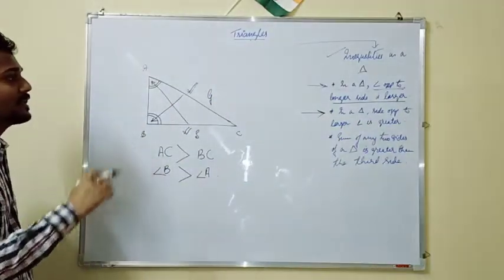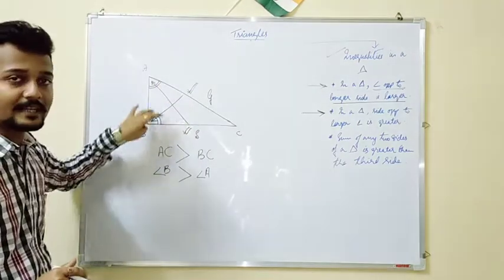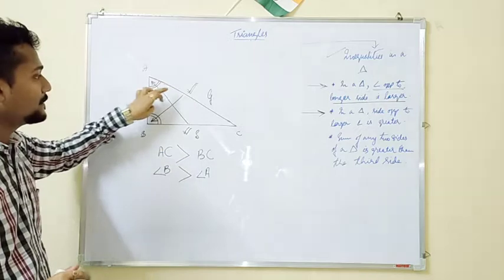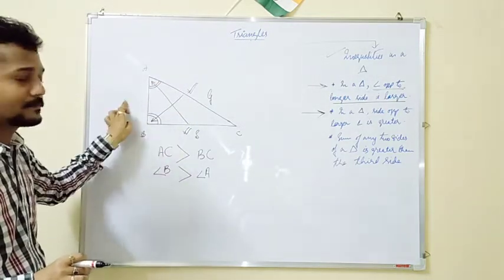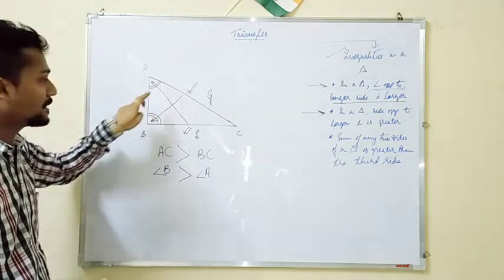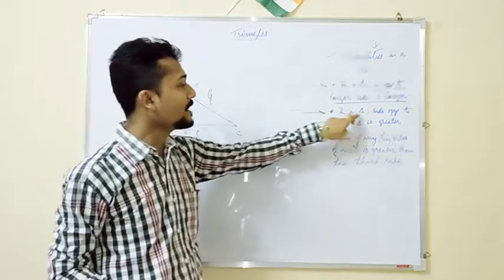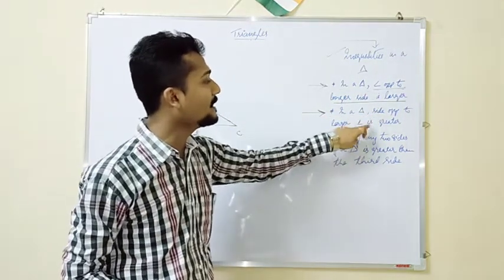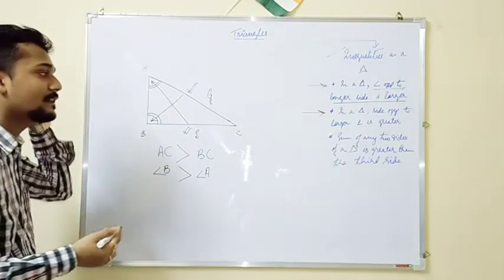In a triangle, side opposite. Before that, this is applicable for any of the sides. That means now here I have compared these two sides. You can even compare these two sides. The one which is bigger, the angle opposite to it will be bigger compared to the smaller one. Okay. So next, in a triangle, side opposite to the larger angle is greater.